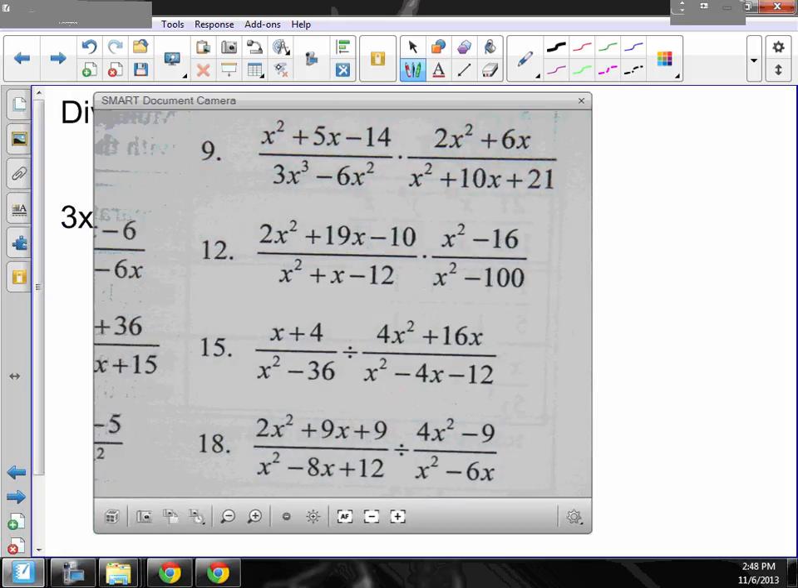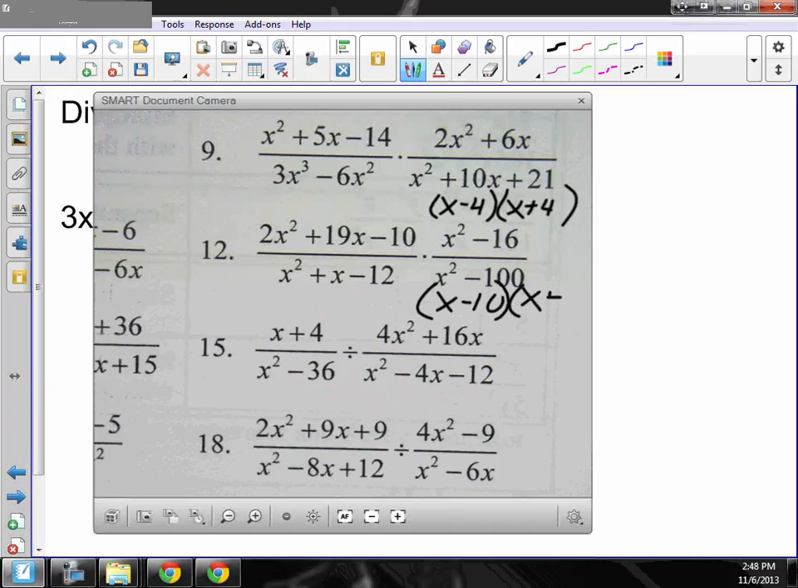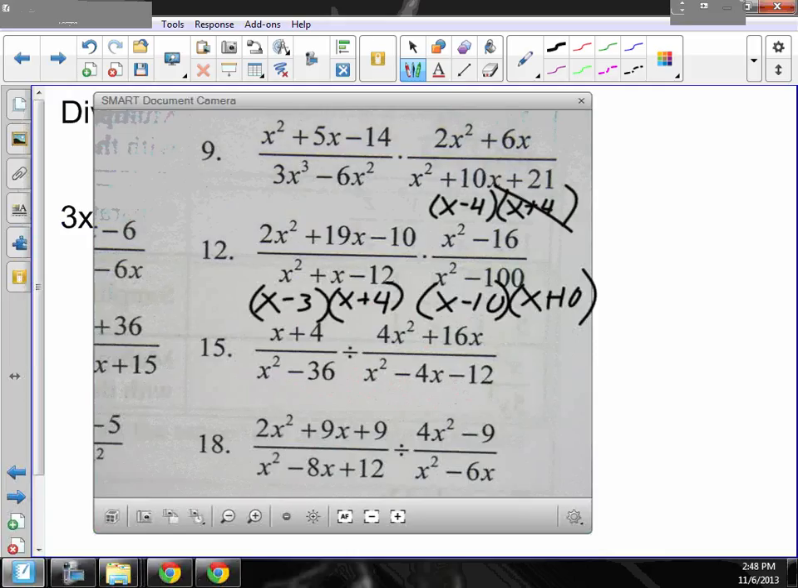So the easy ones: x minus 4, x plus 4, x minus 10, x plus 10. So these really aren't tough. Sometimes they just take a little bit of time. And this one, what do I know about the signs here? Minus and plus. Can you think of two numbers that multiply to be negative 12 and add to be 1? 3 and 4. Okay. Well, already I have an x plus 4 and an x plus 4.